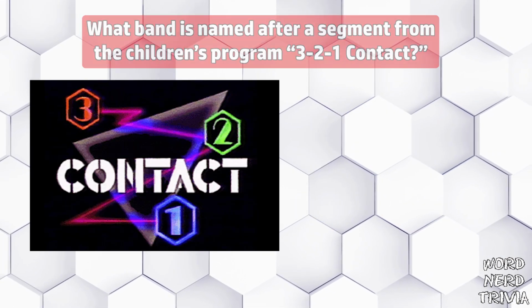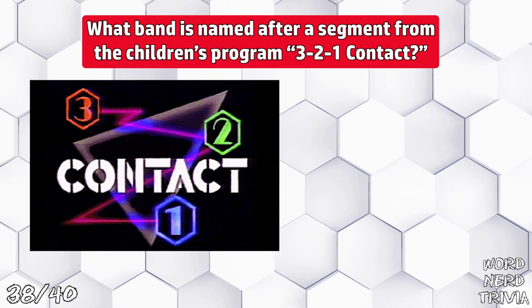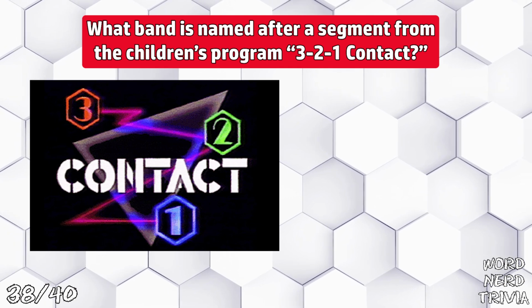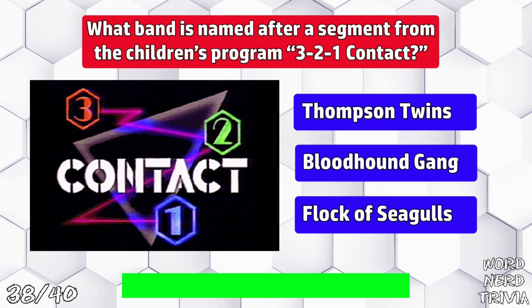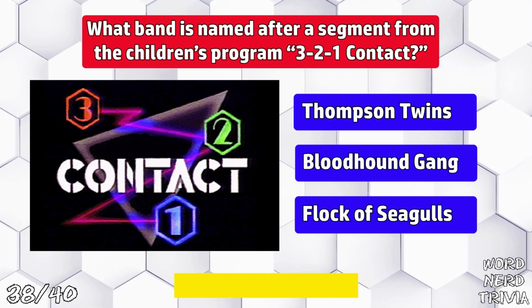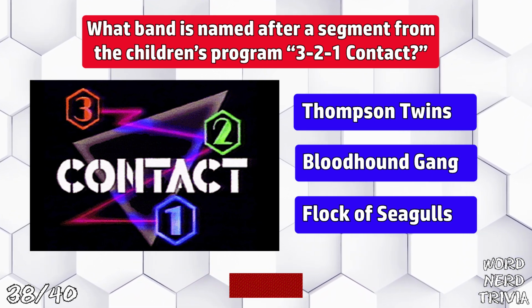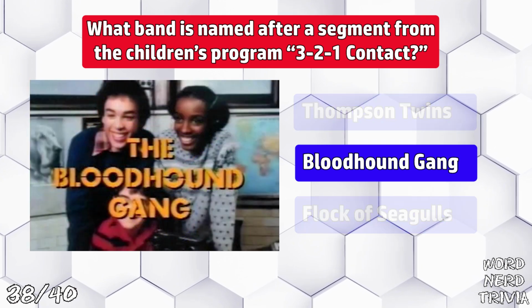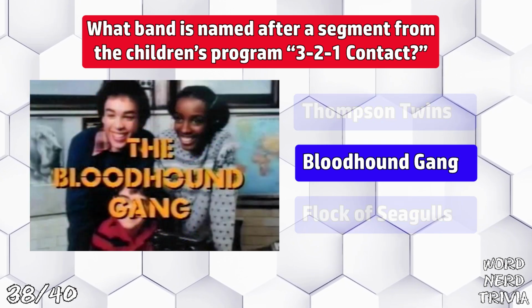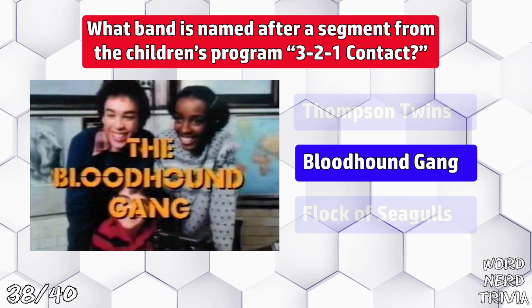What band is named after a segment from the children's program 3-2-1 Contact? The Thompson Twins, the Bloodhound Gang, or a Flock of Seagulls? The answer is the Bloodhound Gang. That segment of the show was about a group of young detectives who use science to solve crimes.